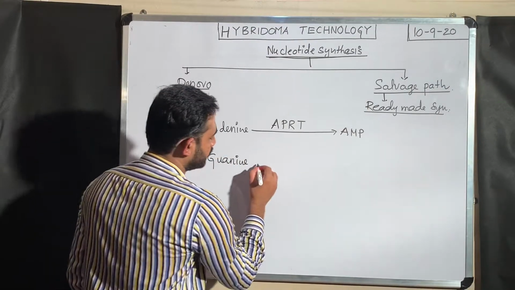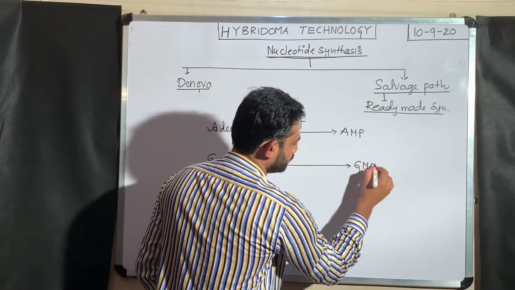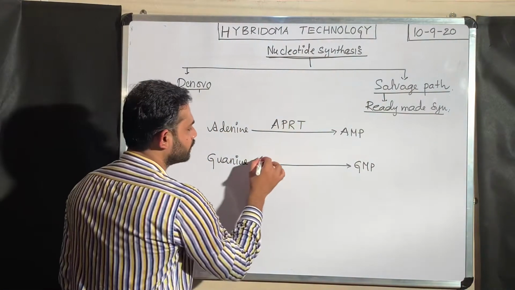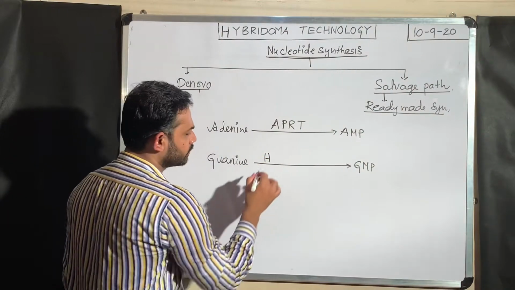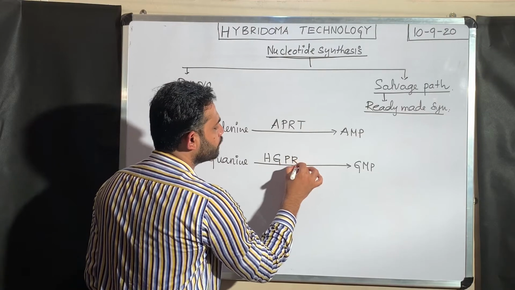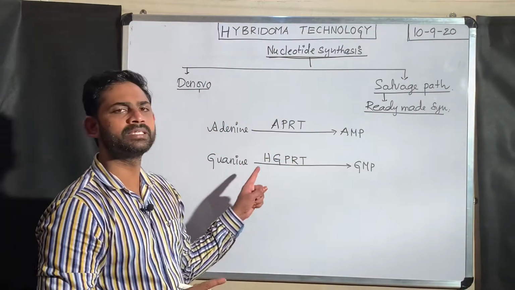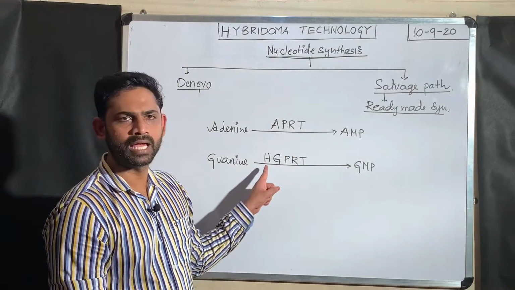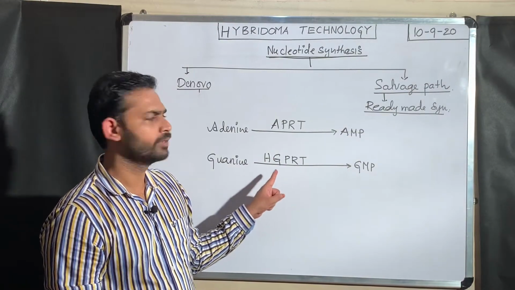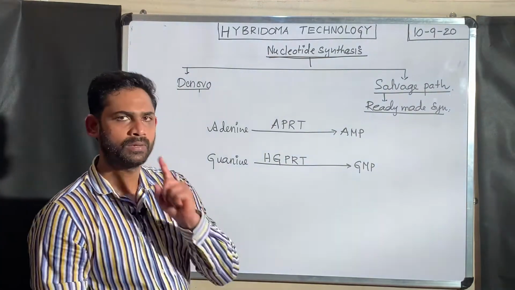For example, you take guanine. Directly this is converted into GMP. This enzyme you should remember: hypoxanthine guanine phosphoribosyl transferase. Famously it is called HGPRT.